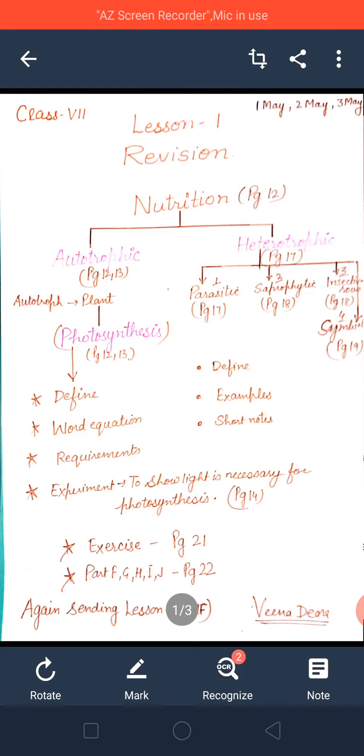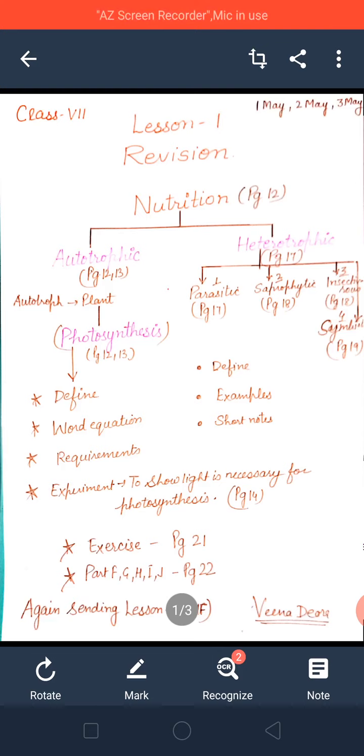Photo means light. Synthesis means putting together. The process in which green plants convert water and carbon dioxide into glucose and oxygen in the presence of sunlight and chlorophyll is called photosynthesis. Photo means light, synthesis means putting together. Putting together means carbon dioxide: plants absorb carbon dioxide from the environment. Plants take water from the soil.